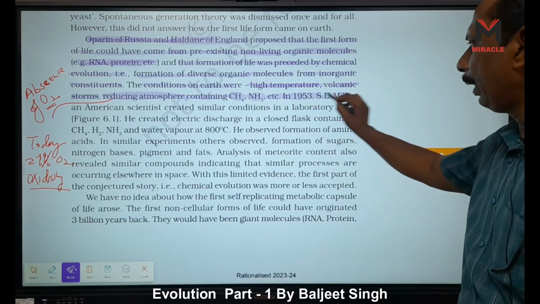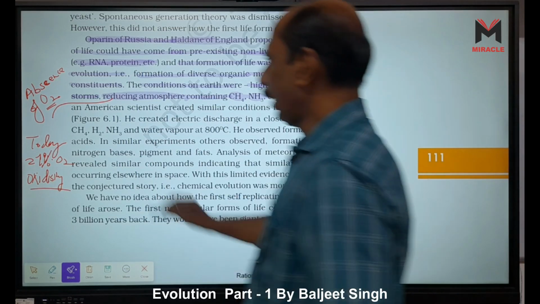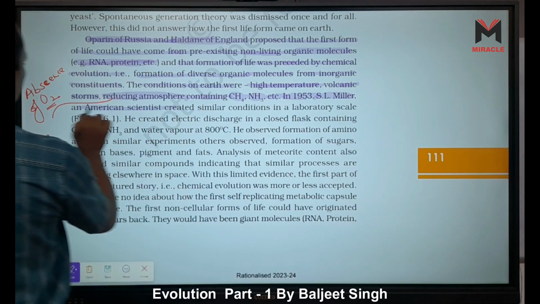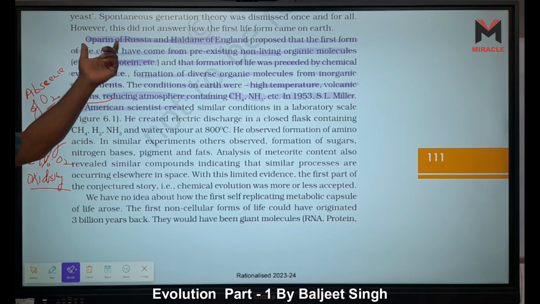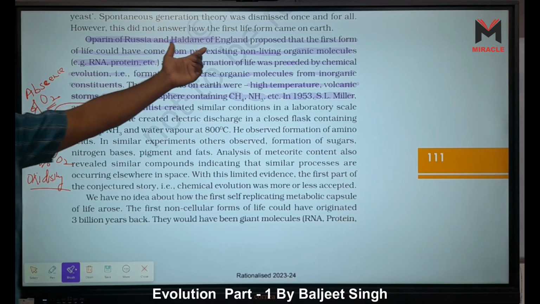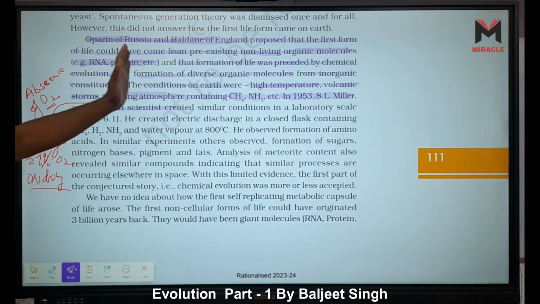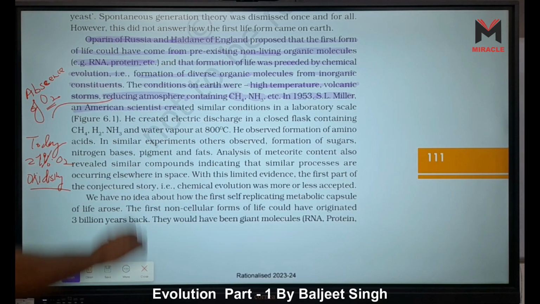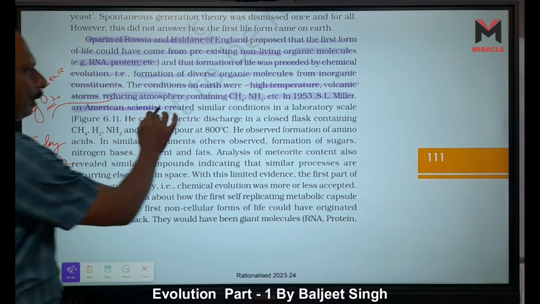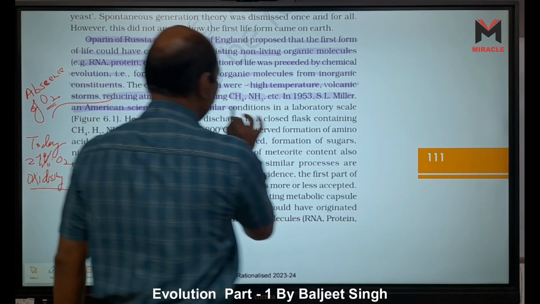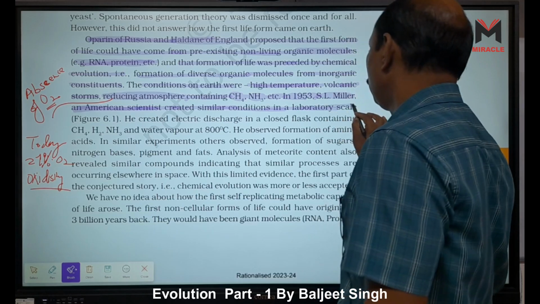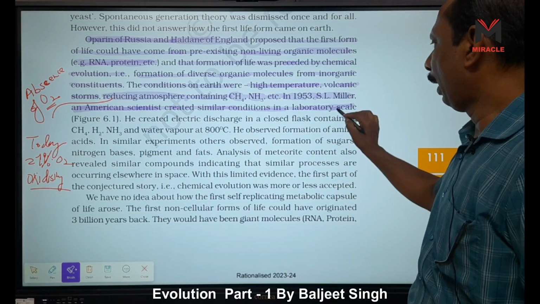In 1953, Stanley Miller, S.L. Miller, an American scientist, (Oparin, Russian scientist, Haldane, English scientist who later settled in India), created similar conditions of early earth in the laboratory.